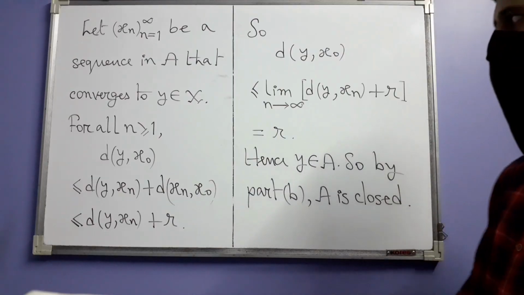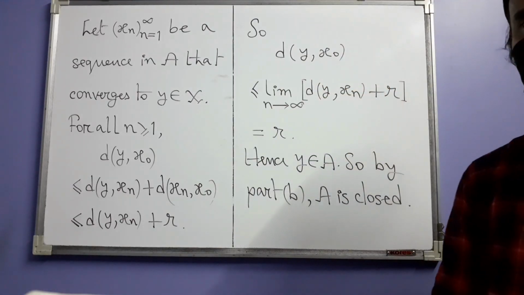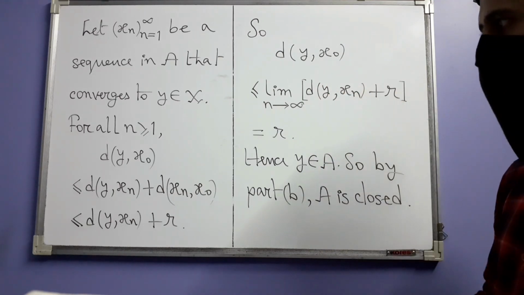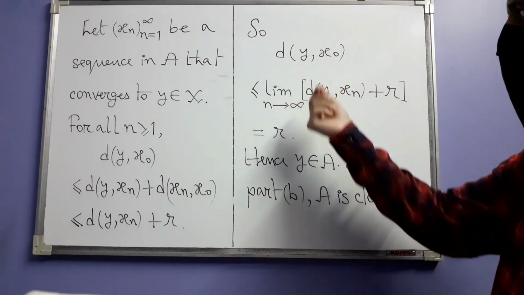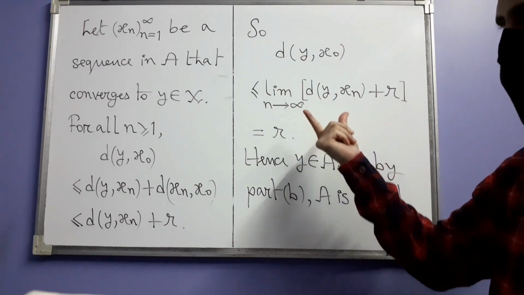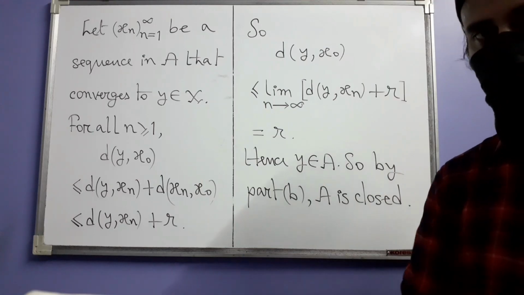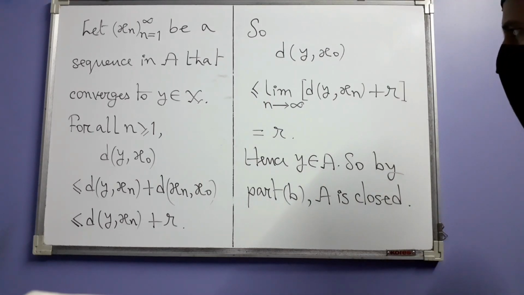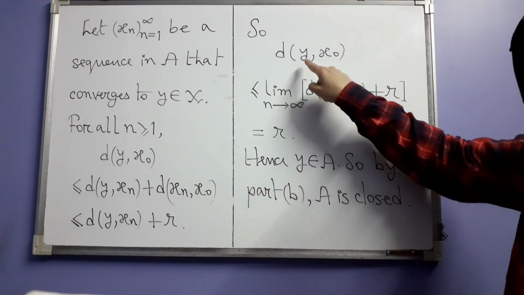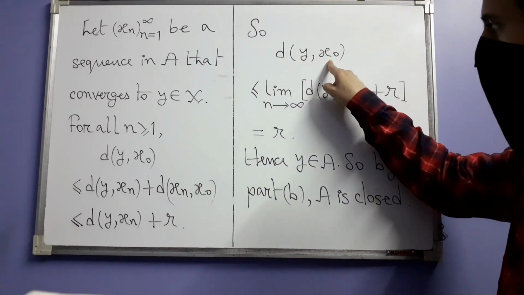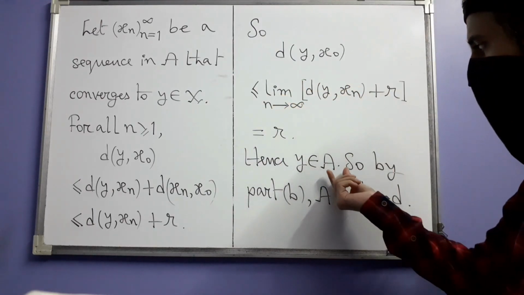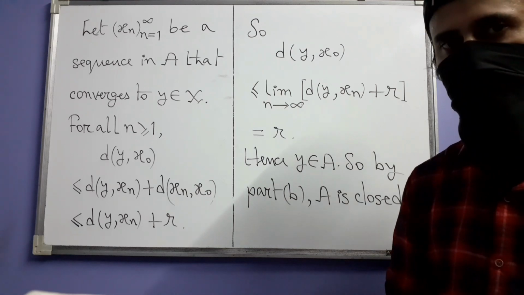So that's what we did, and we straight away wrote this. If you want, you can at least write, so by the comparison principle we have this. The left hand side limit is just that constant and the right hand side limit is this, which you know is r because the first term of this sum itself converges to 0. So that means you have proved that the distance between y and x naught is less than or equal to r. So by the definition of the set A, y then belongs to A, and that's what we wanted to show.